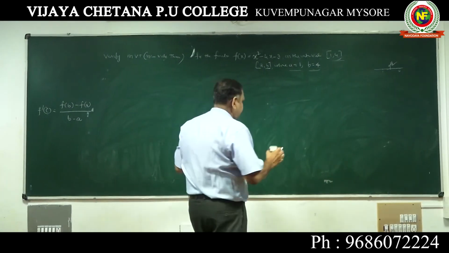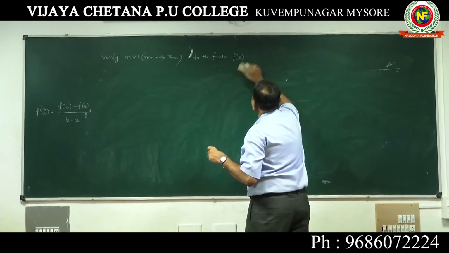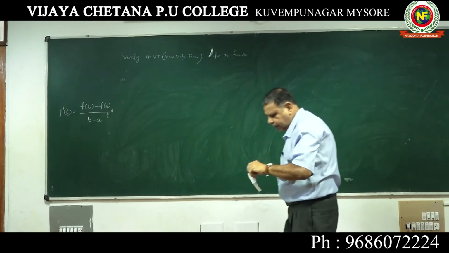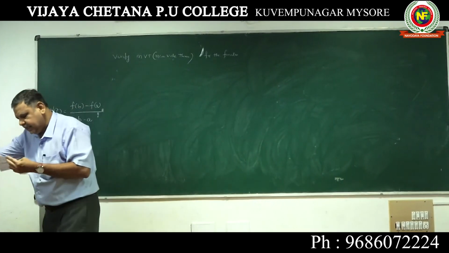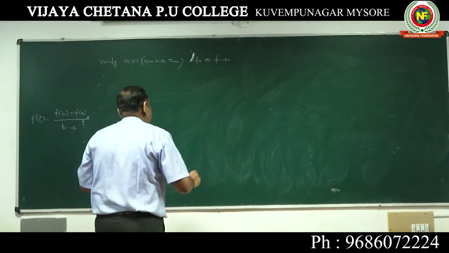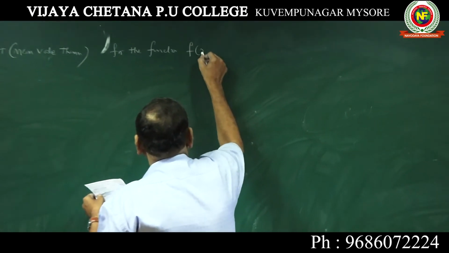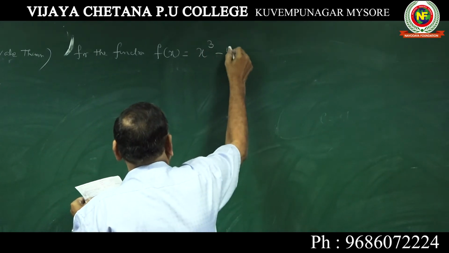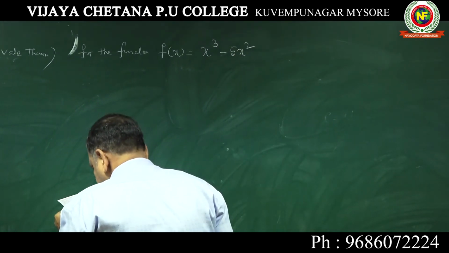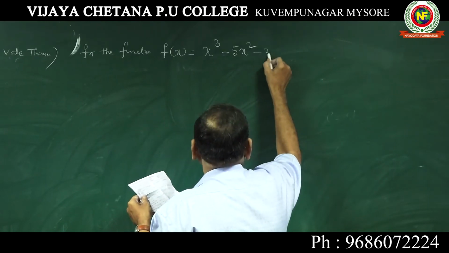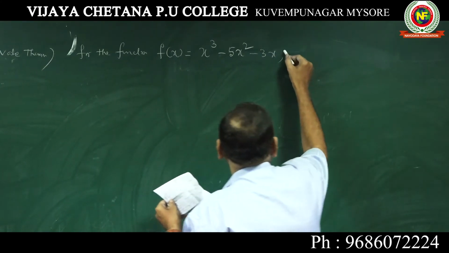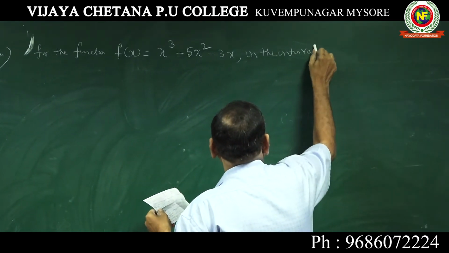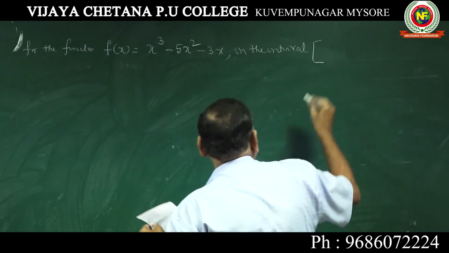MVT, mean value theorem for the function. Verify mean value theorem for the function. Take the function f of x equal to, this is the last problem in this, for the function f of x is equal to x cube minus 5x square minus 3x in the interval 1, 3.